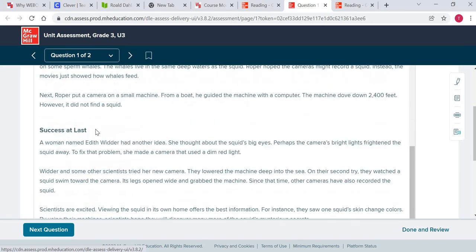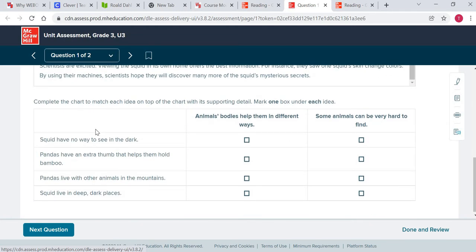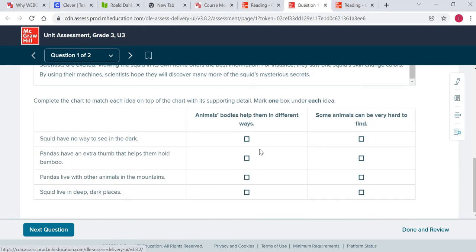All right, now to go to the first question, you have to go all the way down. This is where you're going to click. Animals' bodies help them in different ways. Which one of these tells me that animals' bodies help them in different ways? Then you click it. Some animals can be very hard to find. Which one of these supports that? Once you click both, one in each side, you click next question.